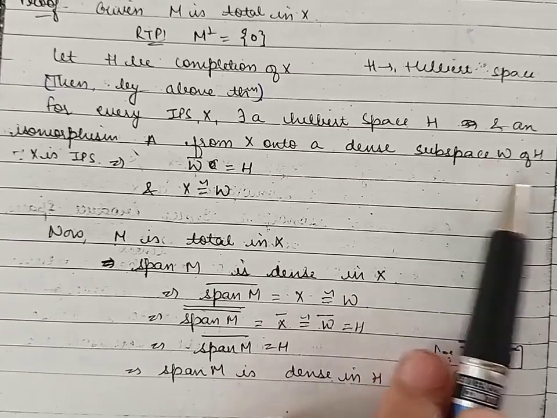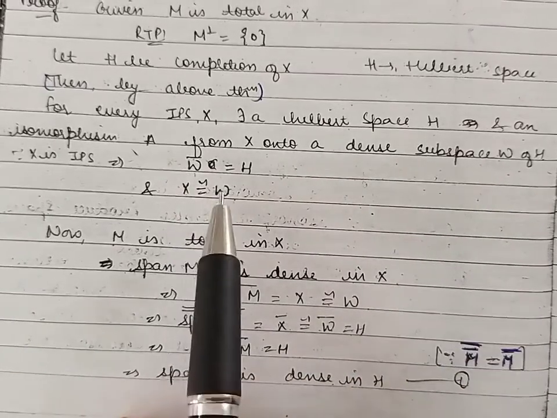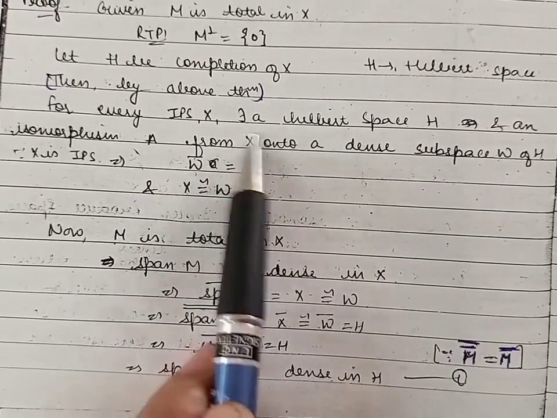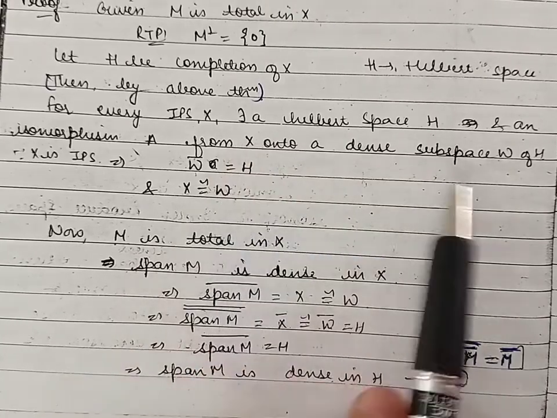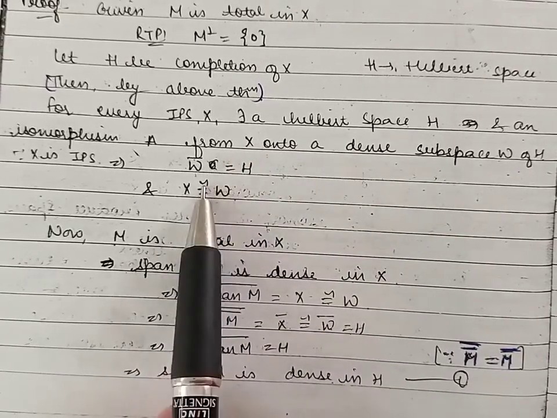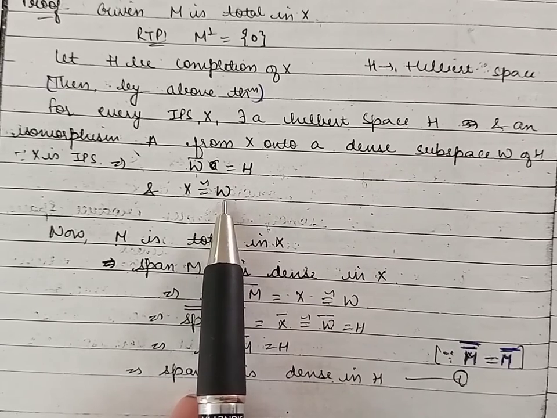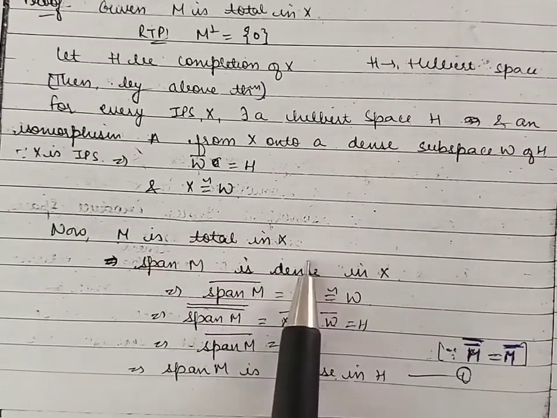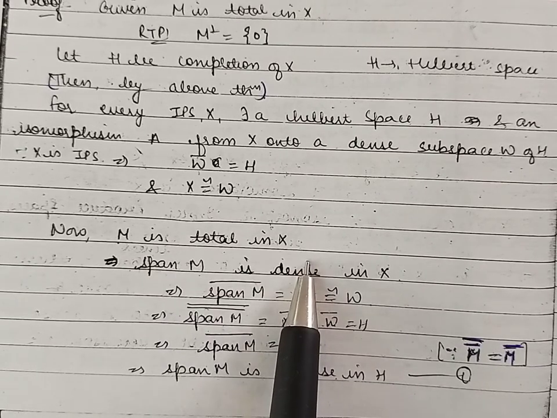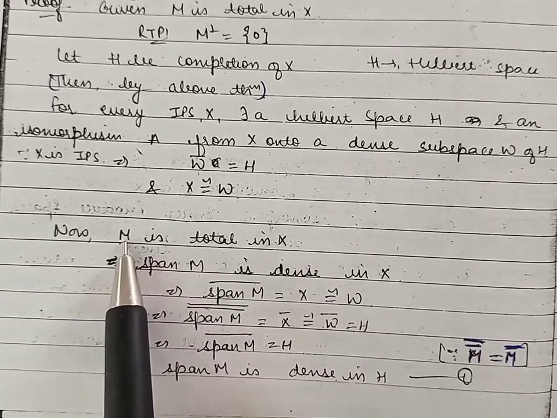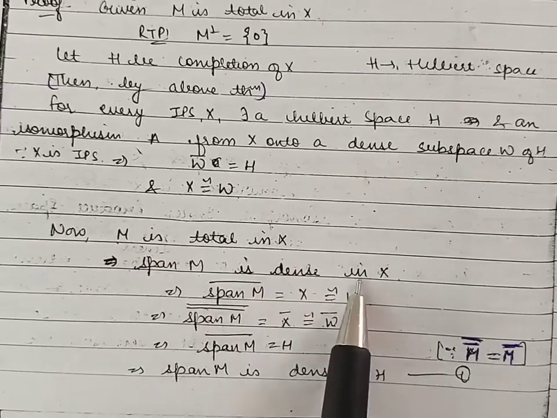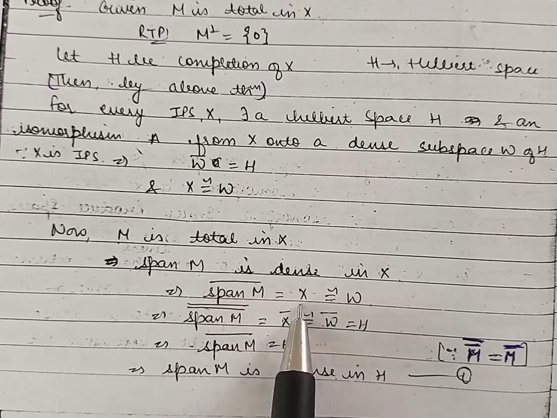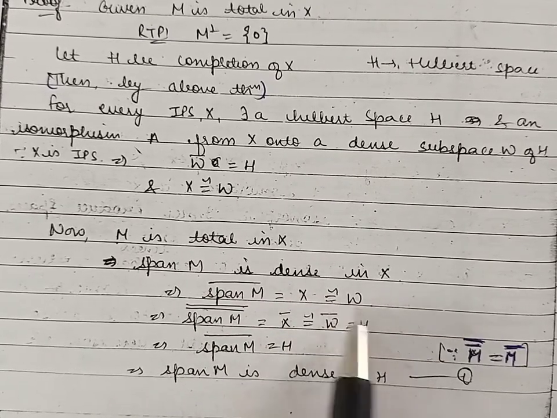Now because W is dense in H, by definition of dense, W closure is equal to H. Also X is isomorphic to W. So we have these two conditions by using the property of completion. Now because M is total in X, by definition of total, we can say that the span of M is dense in X. It means span M closure is equal to X. Now X is isomorphic to W.